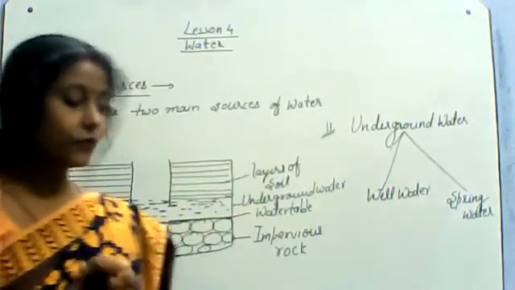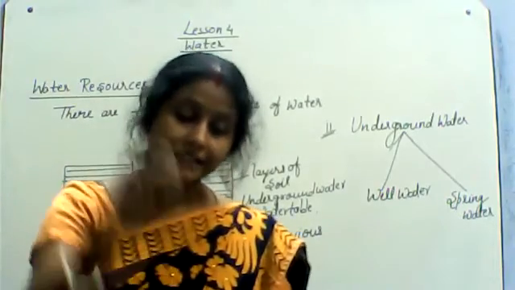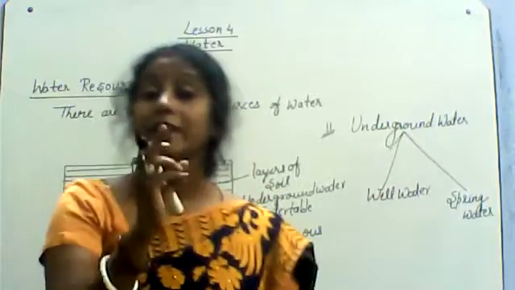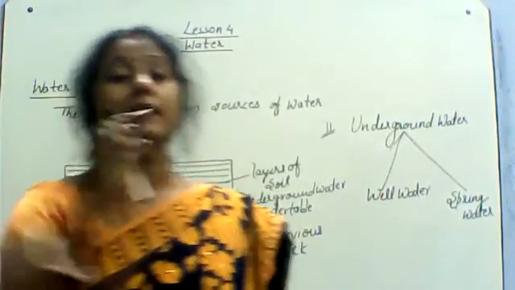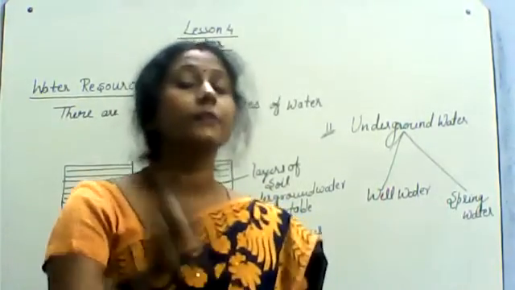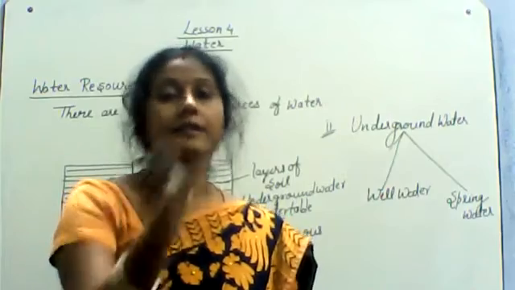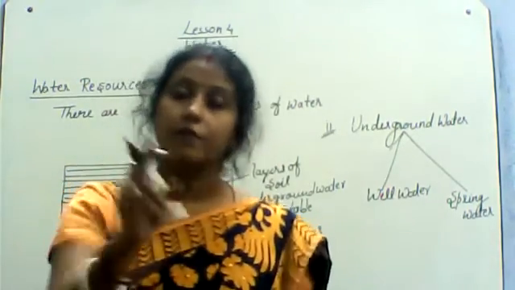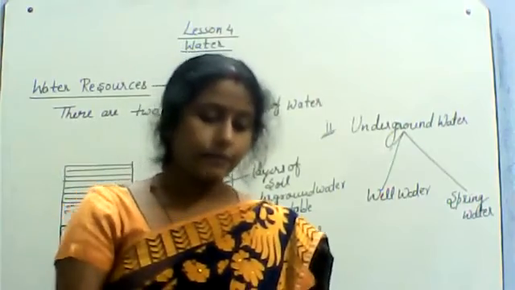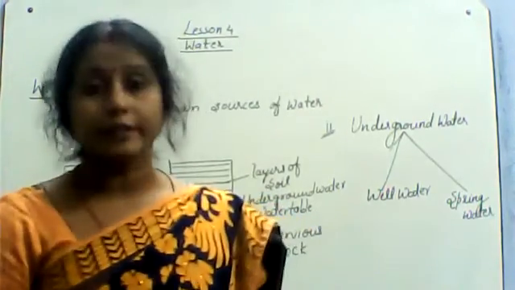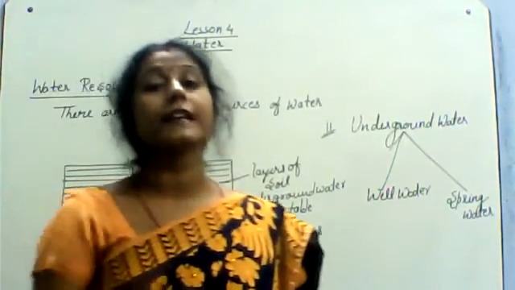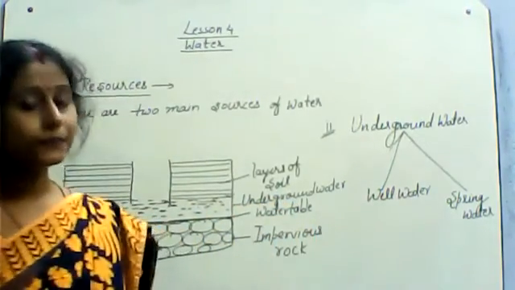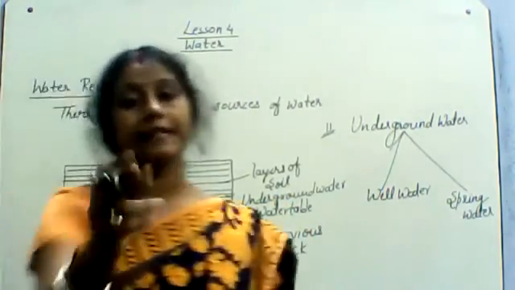Well water contains dissolved impurity. Tube well. Tube wells are wells that are sunk deep into the earth. Tube wells we use for irrigation. You can see in villages, tube wells are there by which farmers get water for irrigation purpose. And beside that, hand pumps are also there. From hand pump also we can get underground water. Clear?